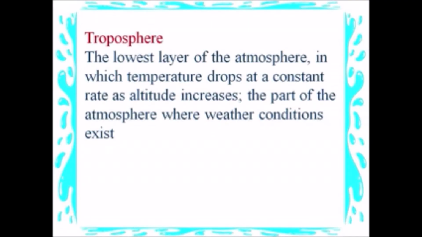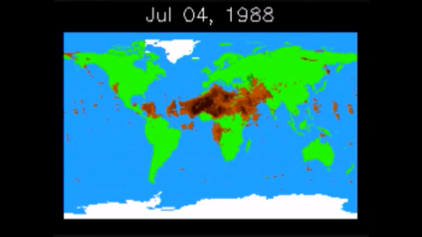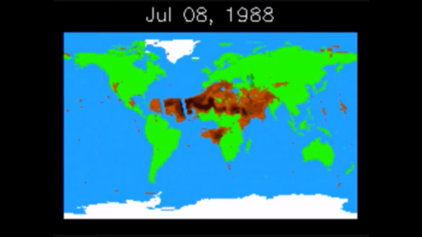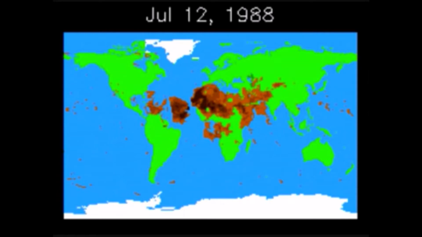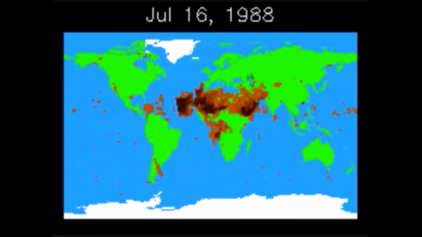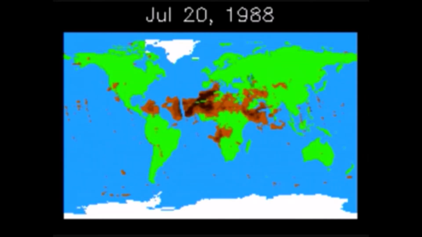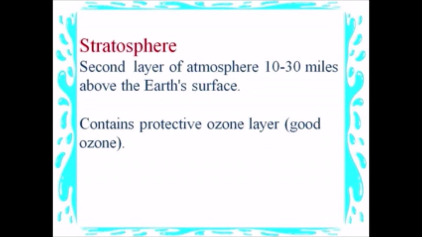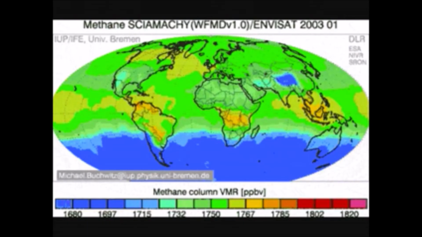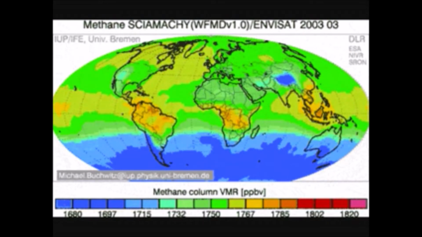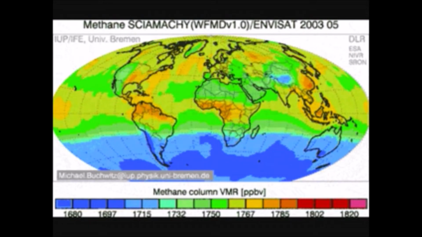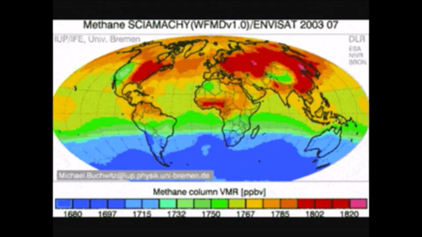Troposphere, the lowest layer of the atmosphere in which temperature drops at a constant rate as altitude increases, the part of the atmosphere where weather conditions exist. Stratosphere, second layer of atmosphere 10 to 30 miles above the Earth's surface, contains protective ozone layer, that is a good job.